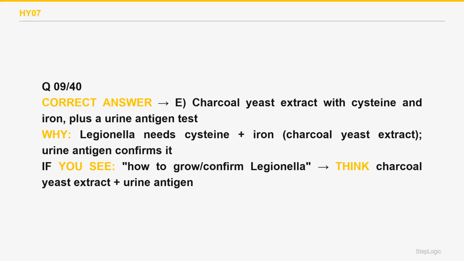MacConkey agar selects for lactose-fermenting Enterobacteriaceae, and Legionella does not grow on it. Choice A. Wrong. Thayer-Martin VCN agar is the selective medium for Neisseria, not Legionella. Choice B. Wrong. Legionella needs charcoal yeast extract with cysteine and iron.